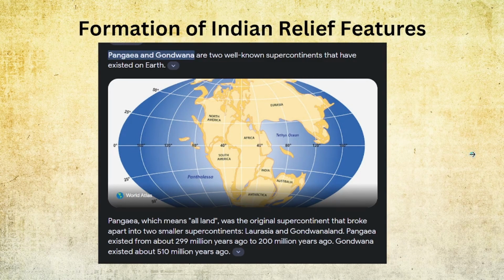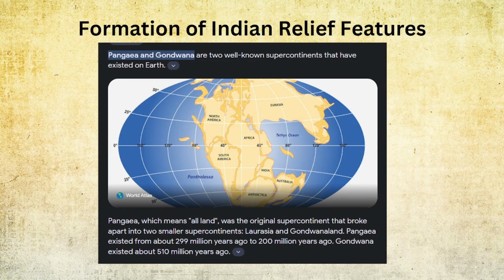Now, the formation of Indian relief features. How did India come about? If we go far back into the past, there used to be only two lands. Eurasia, North America, Africa, South America, all these used to be part of one land, which further divided into two lands, Pangaea and Gondwana. Pangaea and Gondwana are two well-known supercontinents that have existed on Earth. This is a live proof.